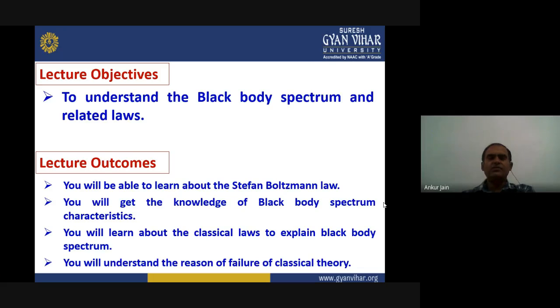And finally, you will understand the reason of failure of classical theory, because these laws could not completely explain blackbody spectrum characteristics. Okay. So we will understand why these failed and what are the possibilities for future development.